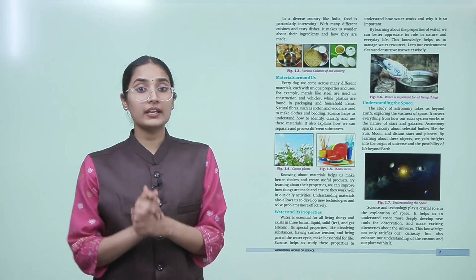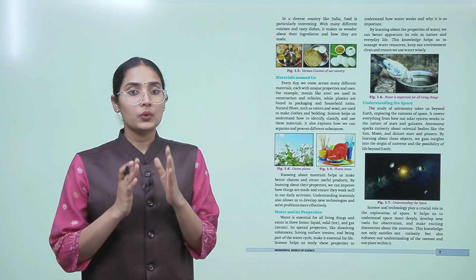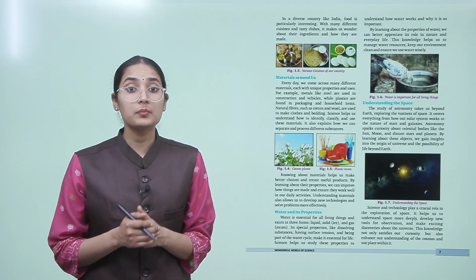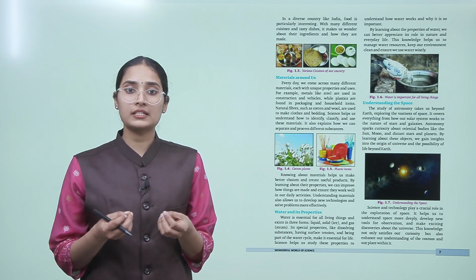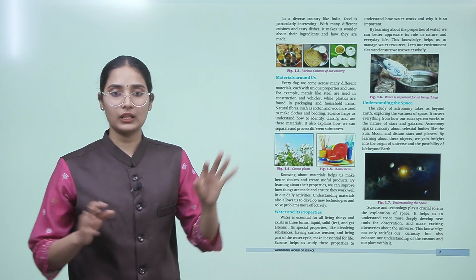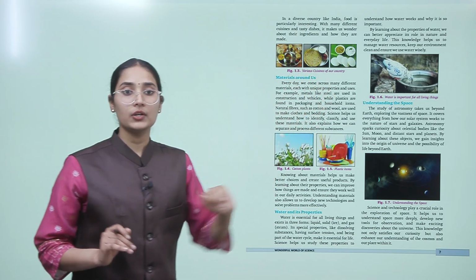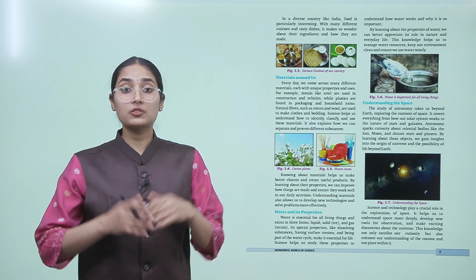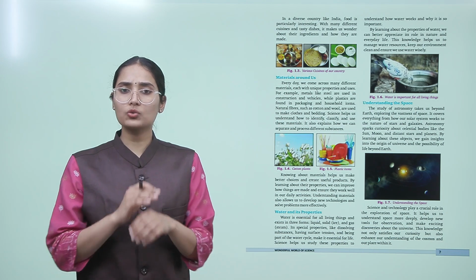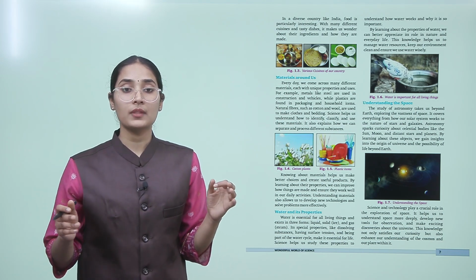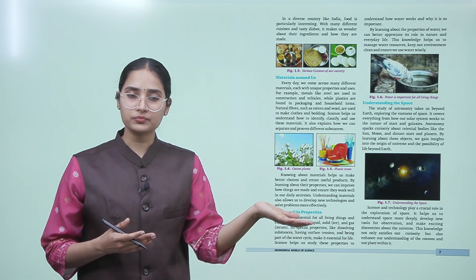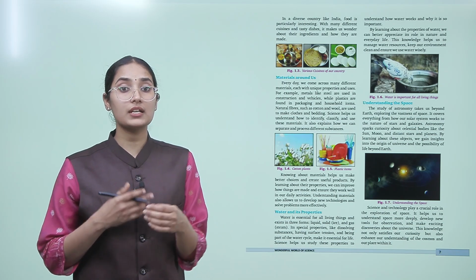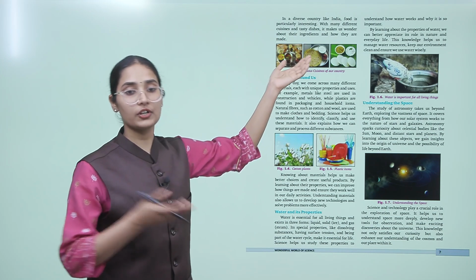In a diverse country like India, food is particularly interesting. How is it interesting? With many different cuisines and tasty dishes, it makes us wonder about their ingredients and how they are made. Have you ever had idli, dosa, or lassi? The paratha, the bajra. In India particularly, there is so much diversity in our food. We grow different types of crops, and then we eat different types of food items. So this tells about our country also.